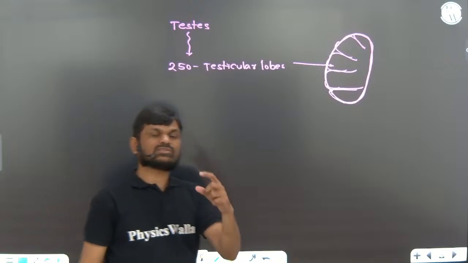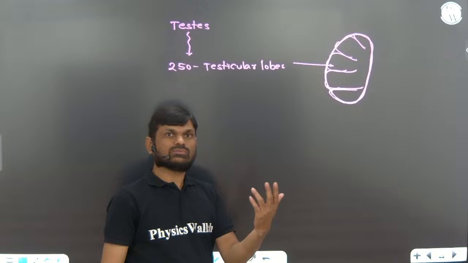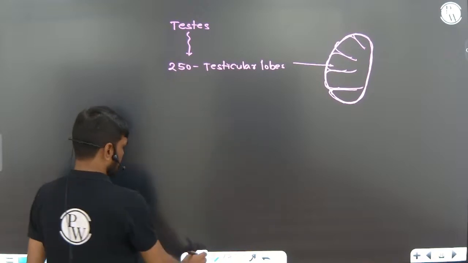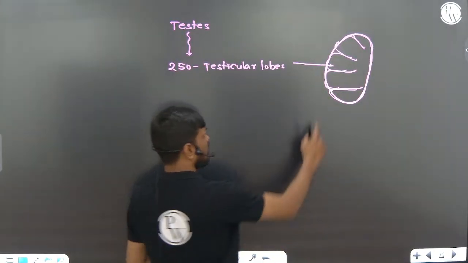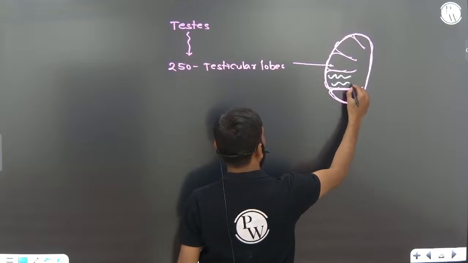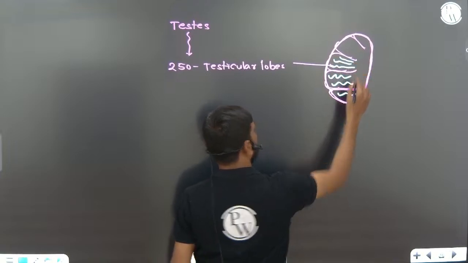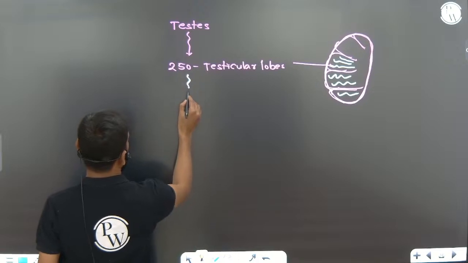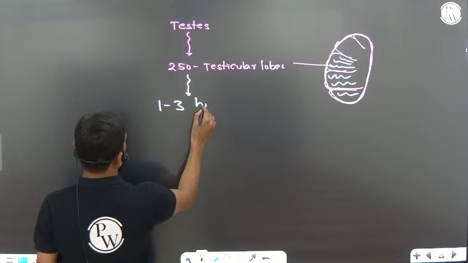If one testis contains 250 testicular lobes, there will be two testes, so the total number of testicular lobes is 500. Now each testicular lobe contains 1 to 3, either 1 or 2 or 3, highly coiled seminiferous tubules.